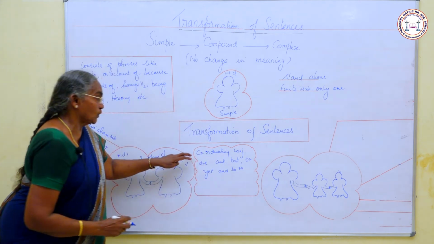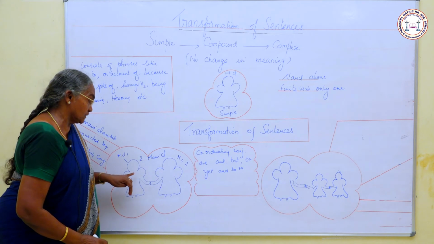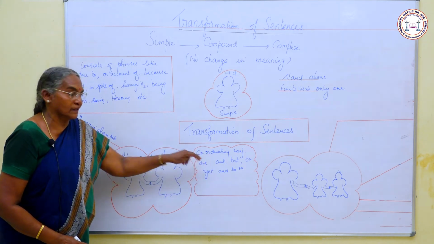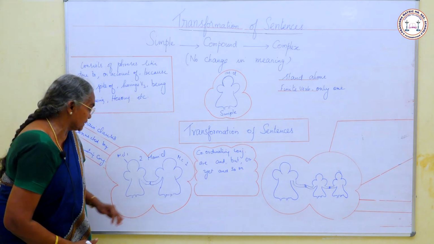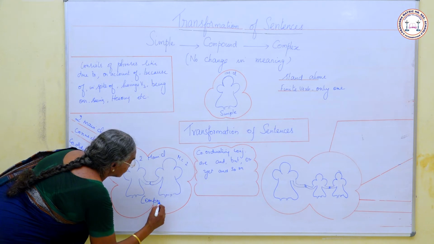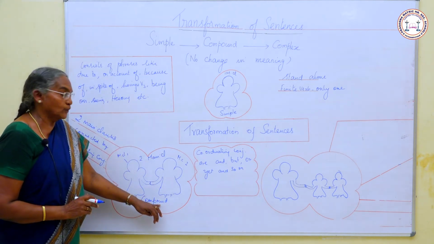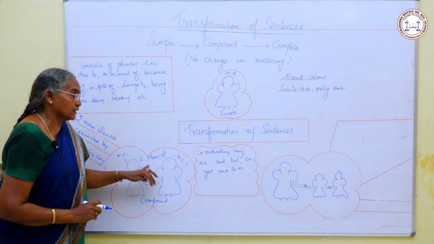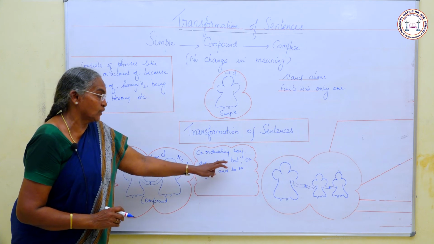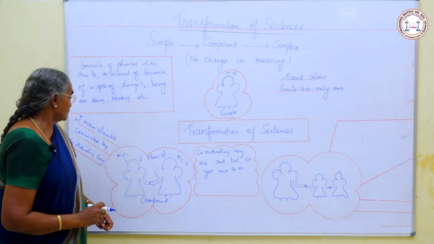So what is a coordinating conjunction? When a word connects two main clauses, we call it a coordinating conjunction. So a compound sentence has two main clauses connected by coordinating conjunctions like and, or, but, yet, and so on.